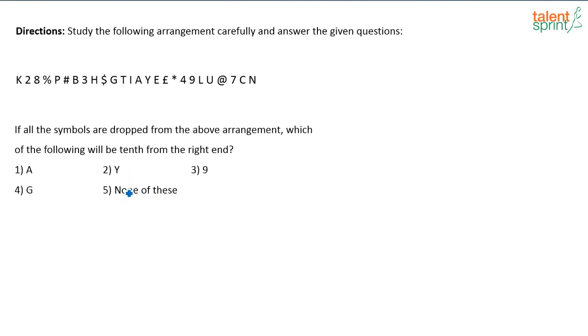If the symbols are dropped, which of the following will be 10th from the right end? So, 1, 2, 3, 4, 5, 6, 7, 8, 9, 10. So, 10th from the right end will be A, option 1.